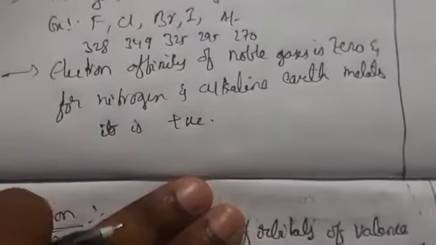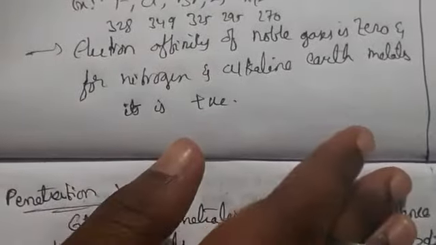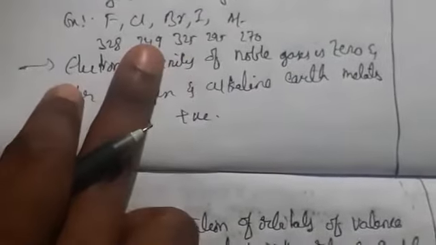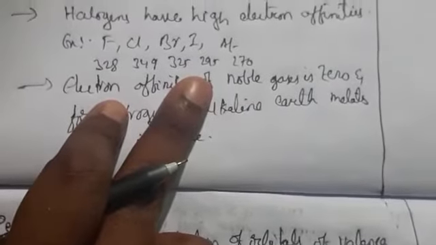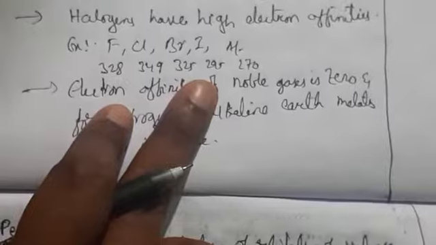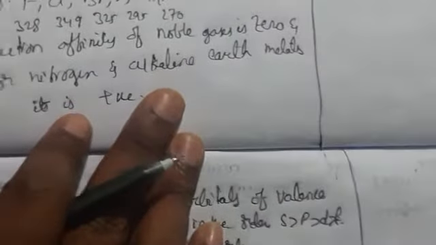Generally electron affinity is highest for chlorine, and less for fluorine. Why? Because fluorine has a very small size compared to chlorine, so due to strong interelectronic repulsions it is lower. So the order for halogens is different, and for oxygen family it is different.